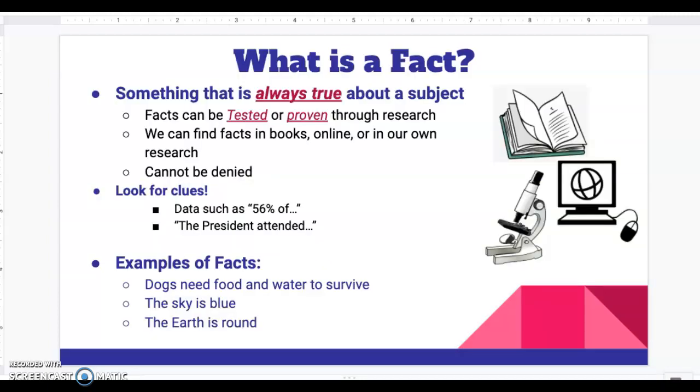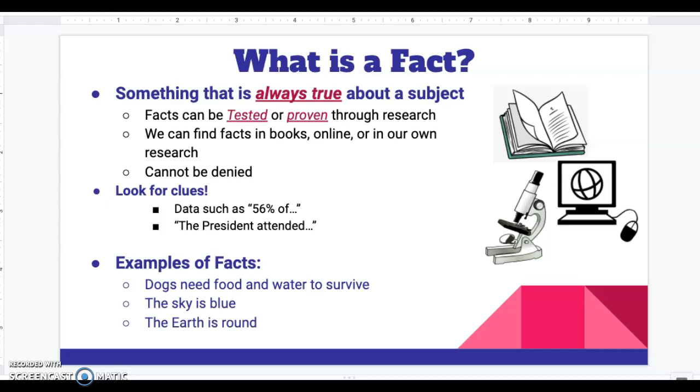What is a fact? A fact is something that is always true about a subject. Facts can be tested or proven through research. We can find facts in books, online, or even in our own research that we are doing. And finally, facts cannot be denied.